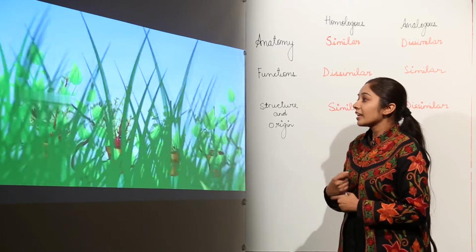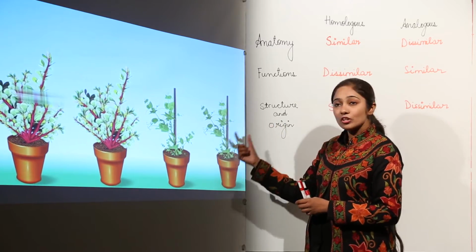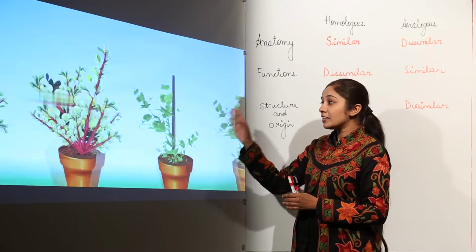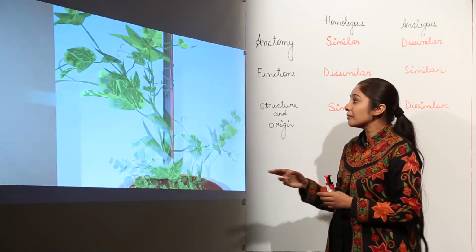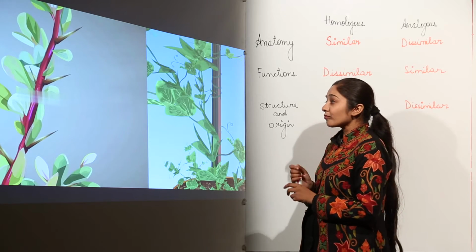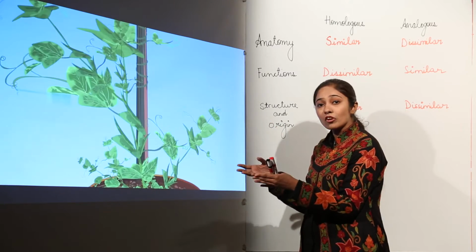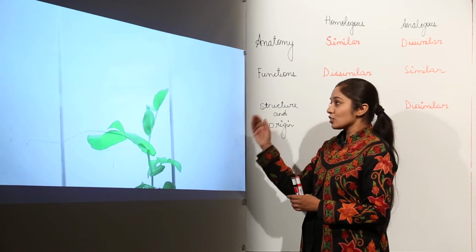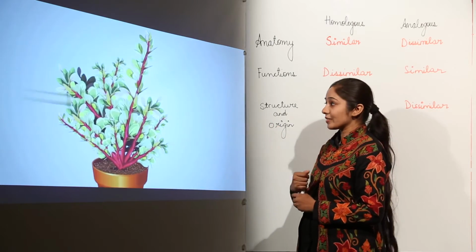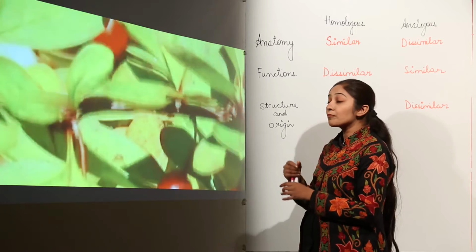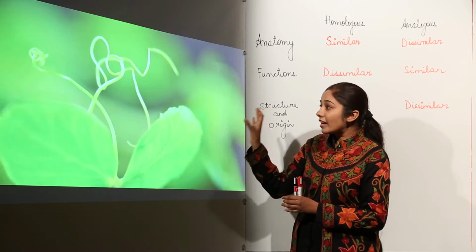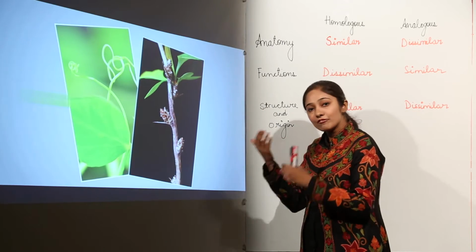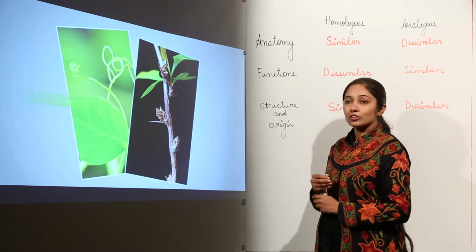If we talk about barberry's leaf spine and the tendril of pea plant, what you observe is that the tendril in the pea plant and the leaf spine in barberry plant are homologous organs. Why? Because tendrils and these leaf spines are the modification of leaves only. They have originated from a common origin, that is leaf. But the tendril in pea plant is helping the pea plant to climb. So, it is providing support to the pea plant, and in case of barberry, the leaf spine is for protection of the plant. So, the functions are entirely different, but they have common origin, that is they are all leaf modifications. So, that is why they are homologous organs in plants.